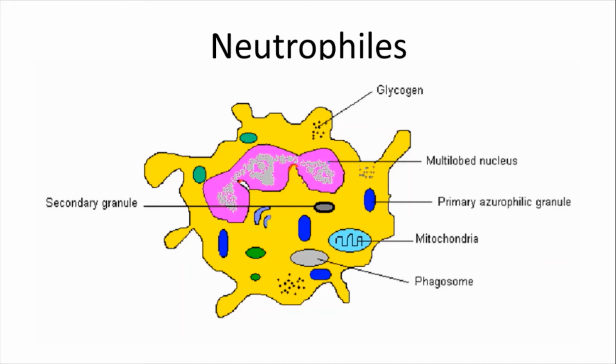Suppose you view blood under the microscope. Blood contains a variety of cells, and among them neutrophils occupy nearly 60 to 70 percent of the white blood cells.